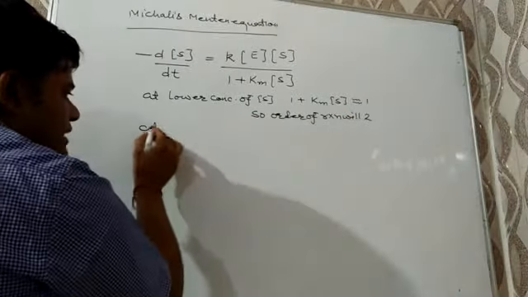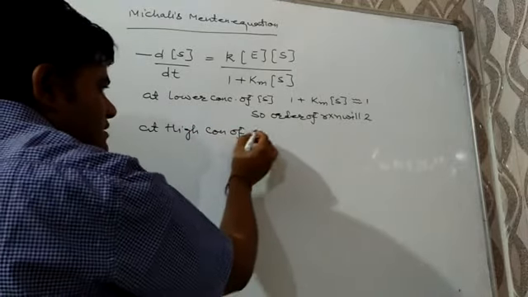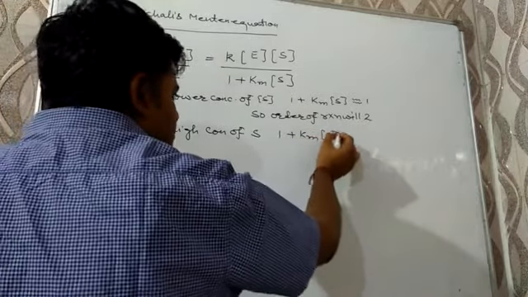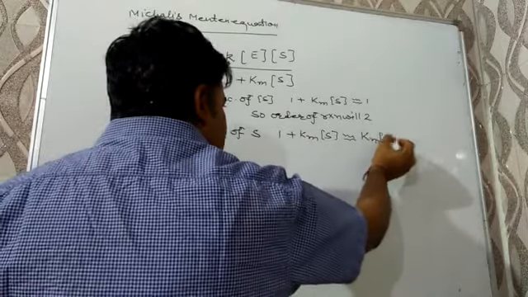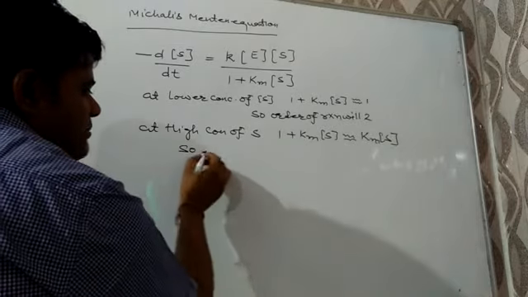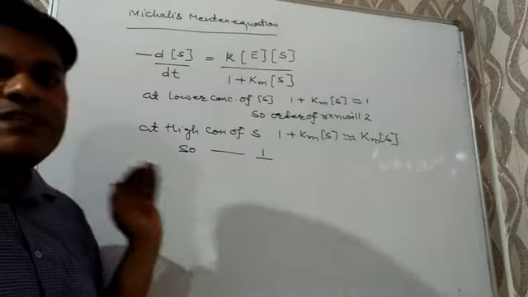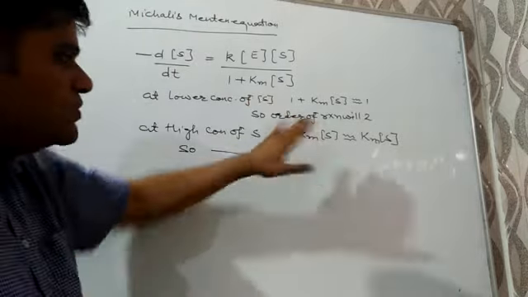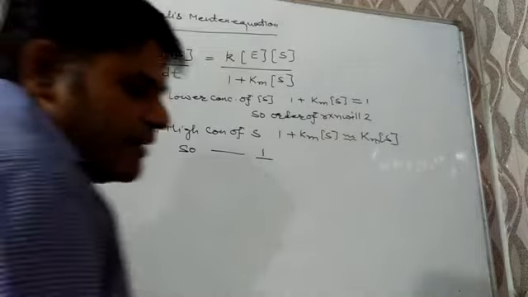And at higher concentration of substrate, 1 plus Km into concentration of substrate will be approximately equal to Km into concentration of substrate. So the order of reaction comes out to be 1. Hence, at lower concentration of substrate, the order of an enzyme catalyzed reaction is 2, but at higher concentration, the order is 1. The order of reaction will be asked in competitive exams.